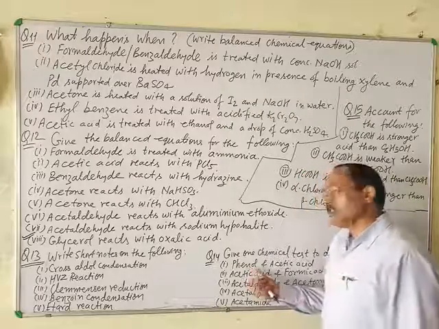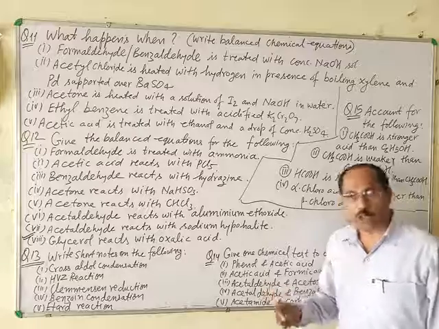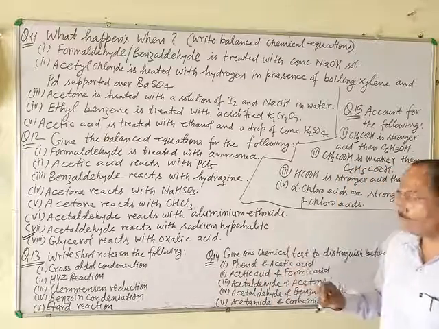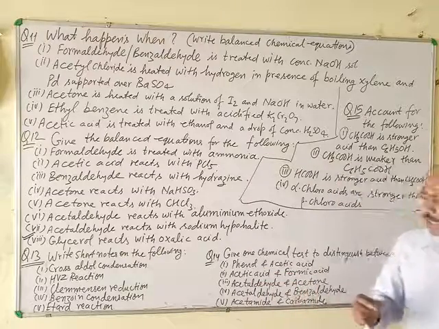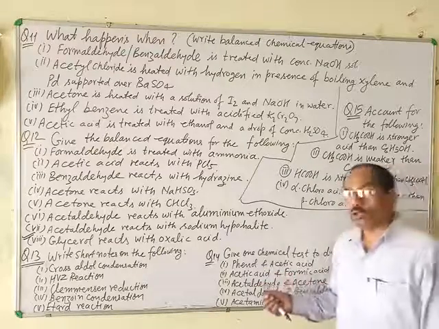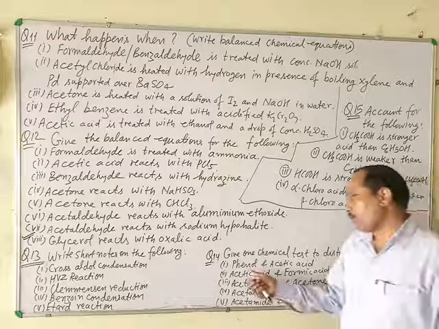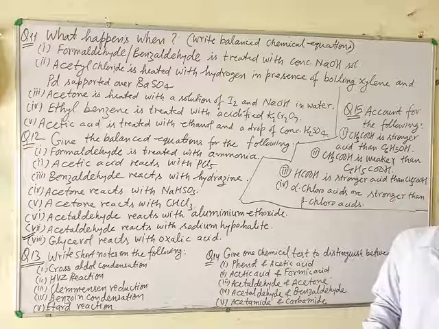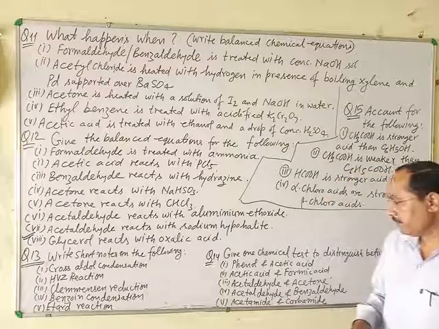With the help of these two reagents, phenol and acetic acid can be distinguished, because phenol cannot react with sodium bicarbonate or sodium carbonate. Phenol is a weak acid, so it cannot decompose carbonates or bicarbonates of alkali metals.